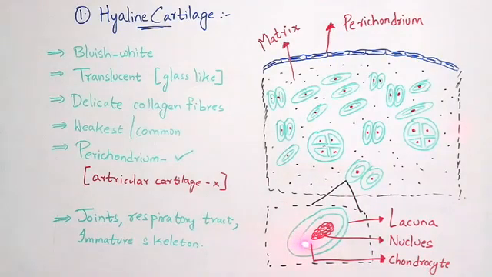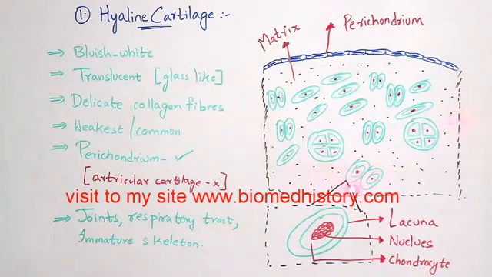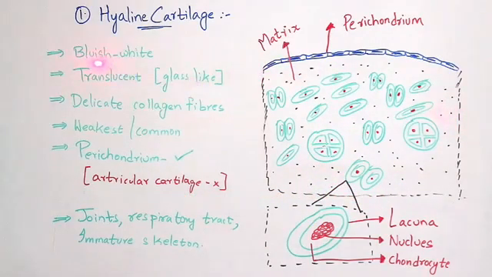Where are these chondrocytes present? These chondrocytes are present in the matrix of hyaline cartilage. What is the color? Bluish white in color. It is translucent, that is, semi-transparent. It consists of delicate collagen fibers, and it is one of the weakest, most common types of cartilage. If you see this blue color layer, perichondrium is present in hyaline cartilage, but in the case of articular cartilage, the perichondrium will be absent. This hyaline cartilage can be seen in joints, the respiratory tract, and the immature skeleton. So this is the structure of the hyaline cartilage.